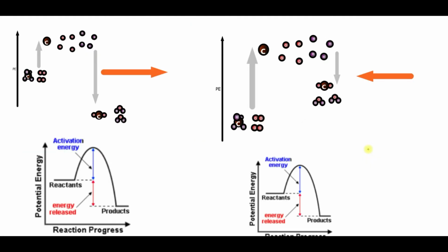Here's another way to look at it. If I have particles here that are going to react, I have to put energy in to break them apart, to break those bonds. Then when they reform bonds, they're going to give off some energy, and their potential energy is going to lower. The difference between those is what is released. So this, because energy is being released, is an exothermic.